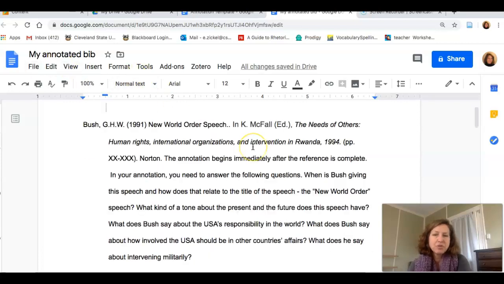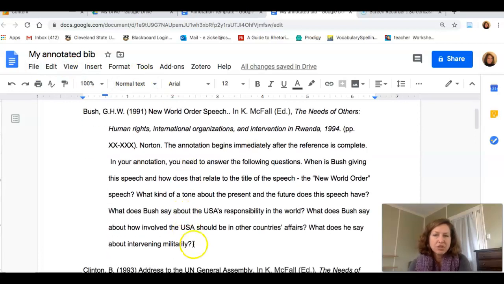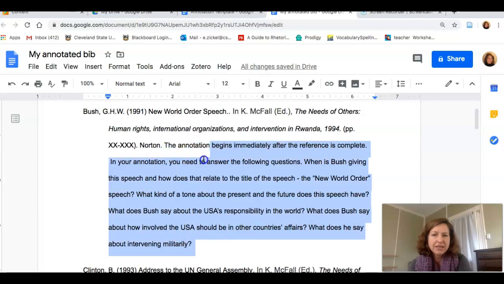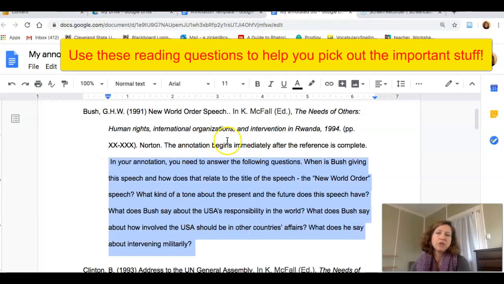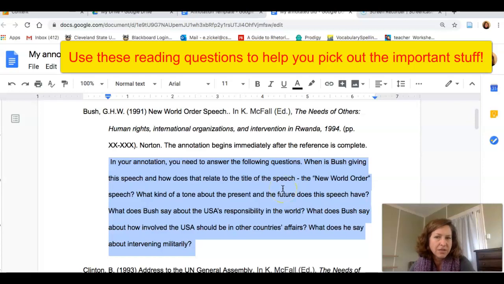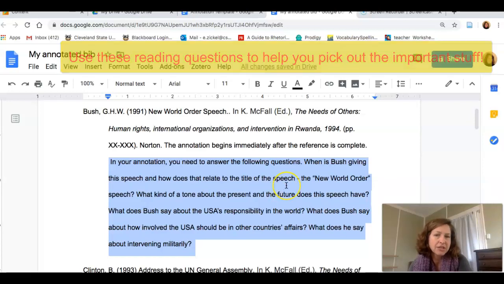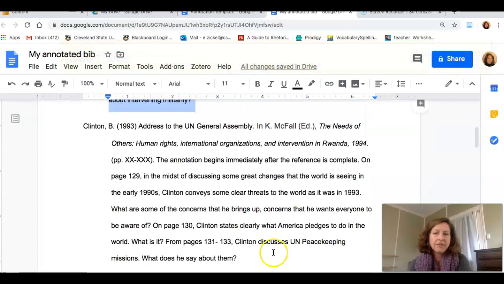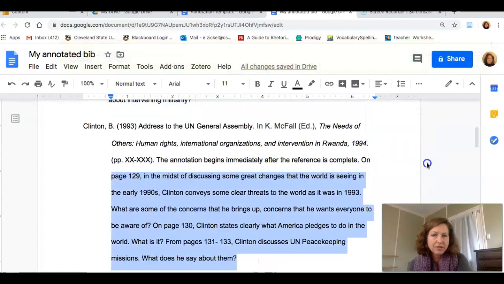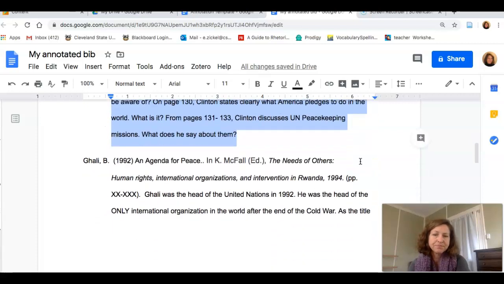If you choose to read the George H.W. Bush speech, notice that I have added questions on what you should do in your annotation. So if you choose to read this speech, check these questions out. Make sure your annotation answers them. If you choose to do this speech, check these questions out. Make sure that your annotation answers these questions.